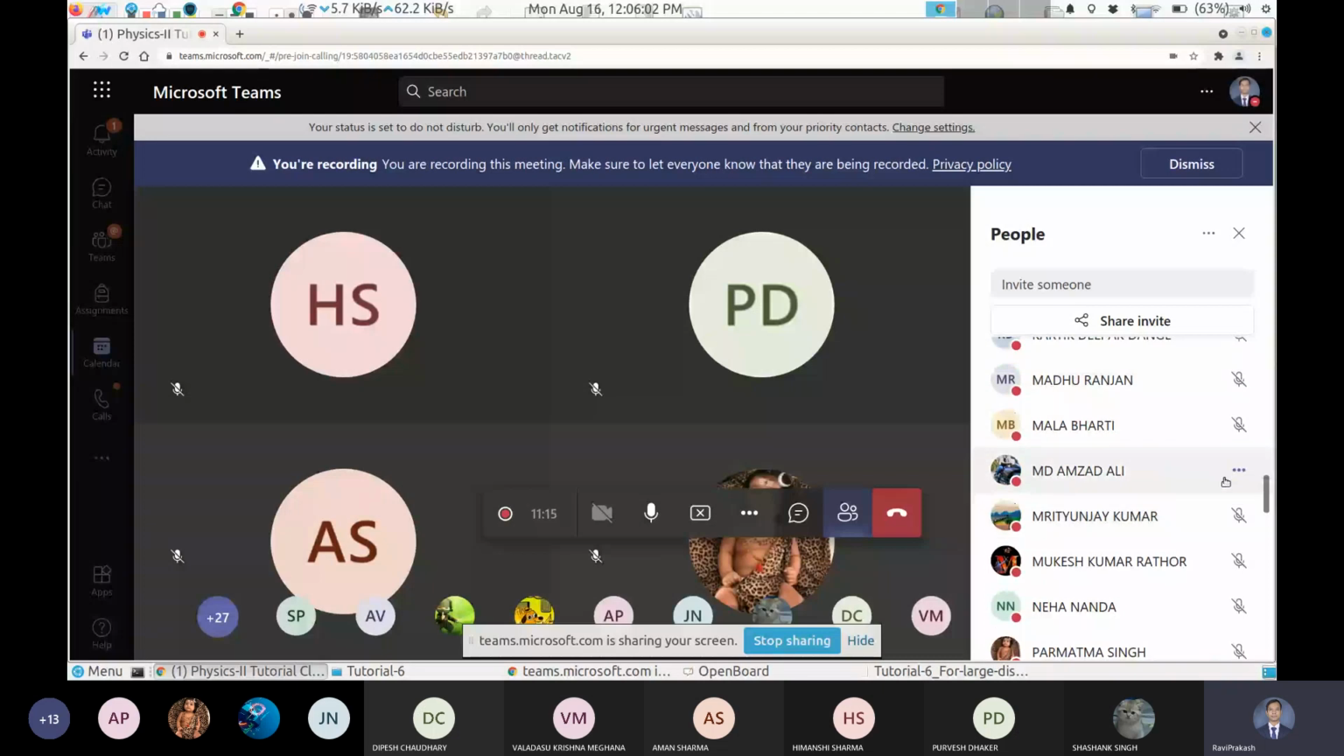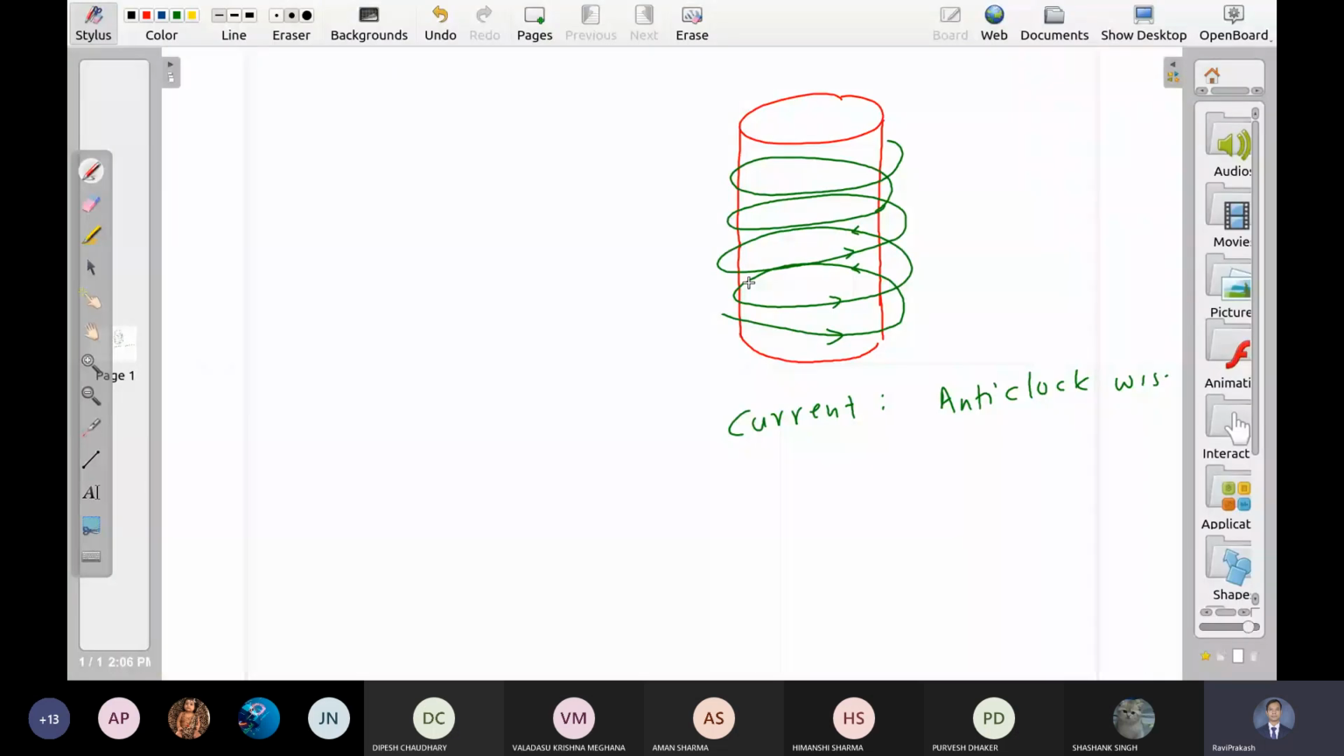So Madhuranjan, the question is this. I have a solenoid. I have shown it by red color here, and the wires are wrapped over the solenoid, which I have shown by green. The current is time varying here. I is a function of time now. What is the direction of pointing vector here?